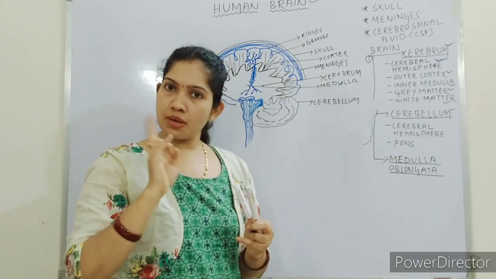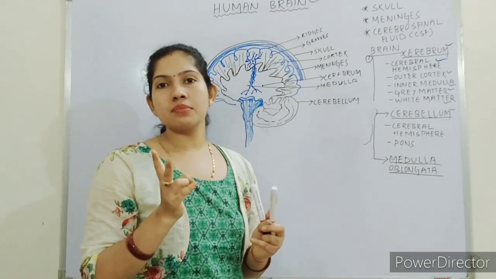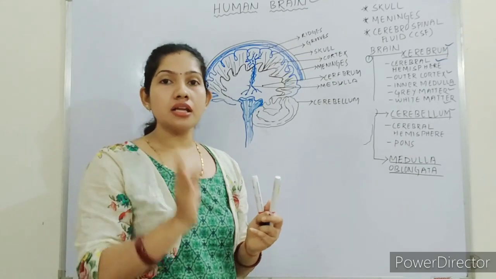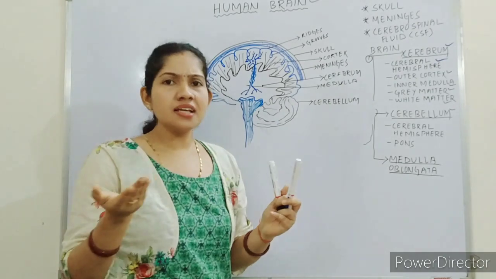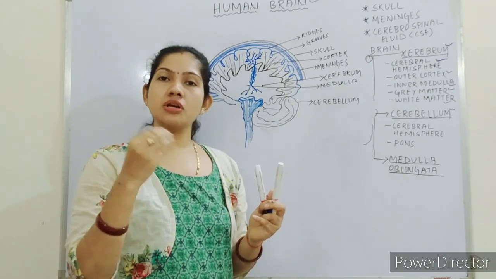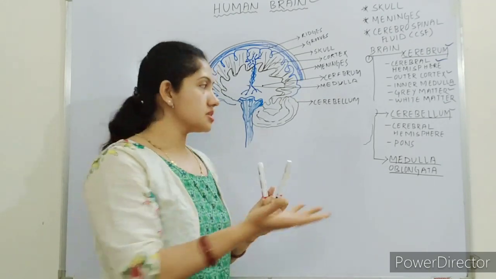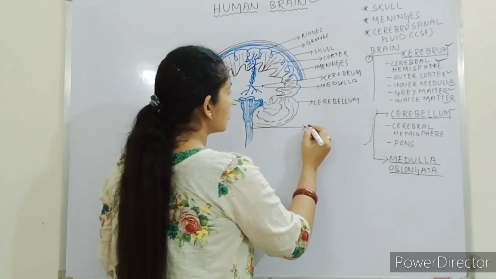Cerebrum also has two hemispheres, left and right. Cerebellum also has two hemispheres, left hemisphere and right hemisphere. And the connection between the left and right hemisphere is known as pons. Why is there a connection between hemispheres? To transfer the information, to transfer the impulse or the stimulus. This is the work of the connection. So here I can write, this is the pons.